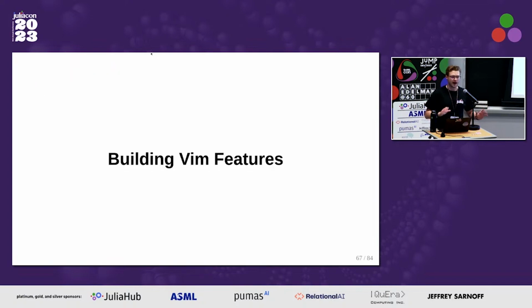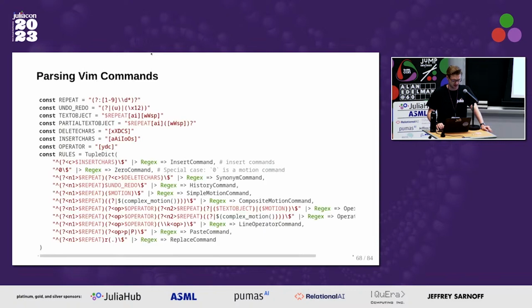So that's an overview of how VimBindings integrates with the REPL, and I'm going to articulate some of the features that have been built, in a somewhat random order. The first one's kind of a slap in the face, which I'm not proud of, but is the way it is.